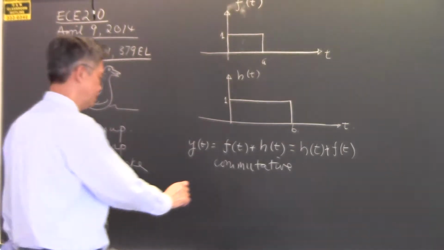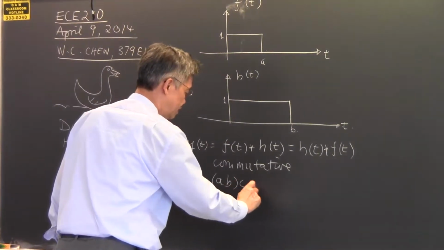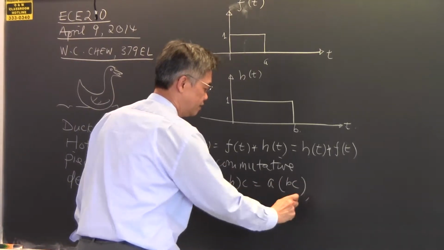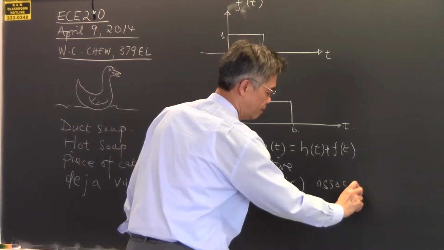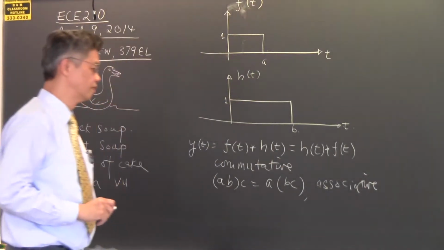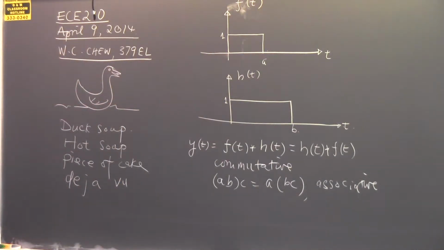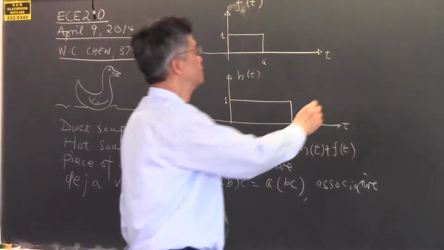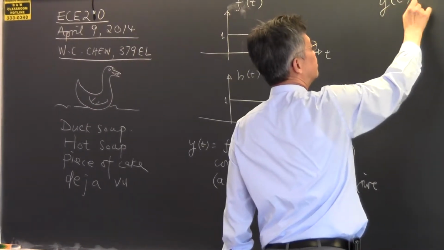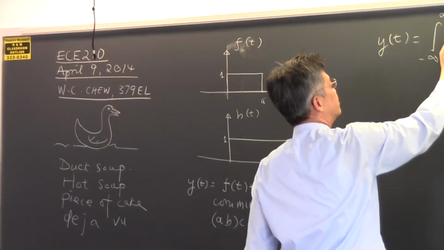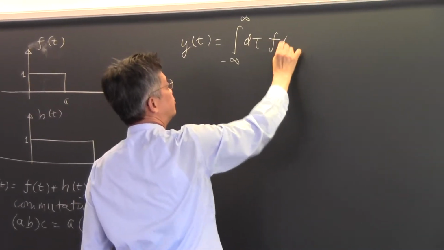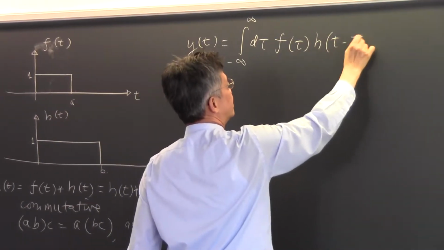Associative is when (AB) times C is equal to A times (BC). This is associative in mathematics. But when order does not matter, that is called commutative. So let's convolve these two. It doesn't matter which one we pick to be the first one or the second one. When you convolve, you can write down an equation as such, which is the integral d tau, f of tau, h of t minus tau.